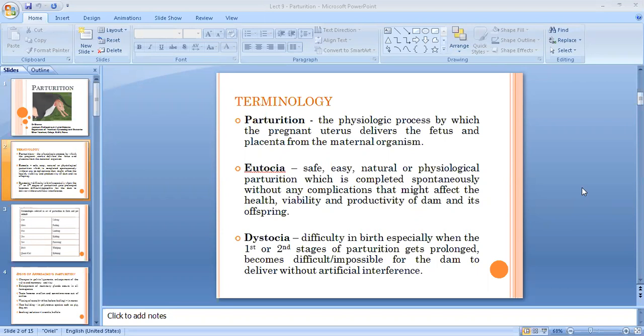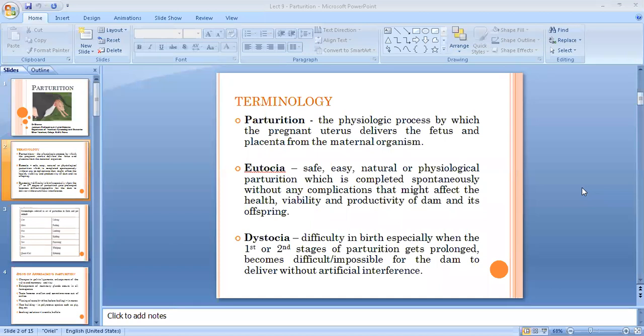So there will be difficulty in birth process, especially during first or second stage of labor, or you can say parturition. Just a few slides after this, I'll tell you what are the various stages of parturition. What is first stage, second stage and third stage.